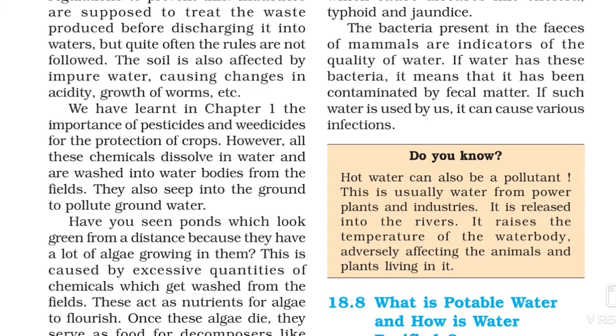We know, students, that in chapter 1 we use some pesticides and weedicides to minimize the growth of insects and maximize the growth of crops, but they go inside the groundwater and also pollute it.